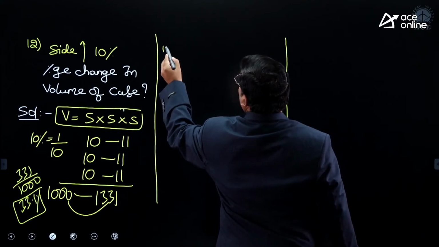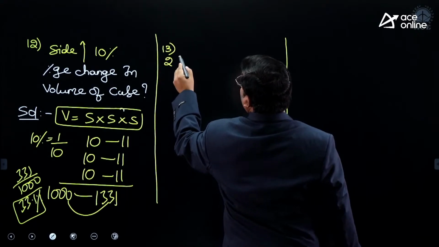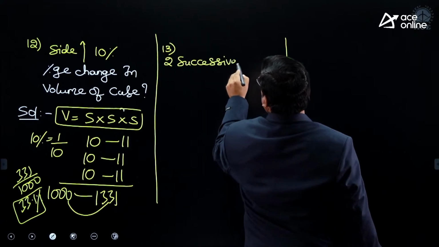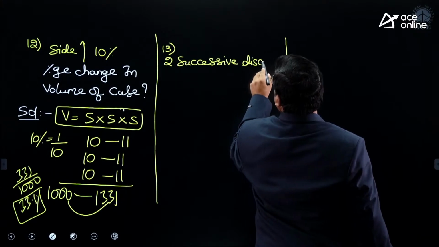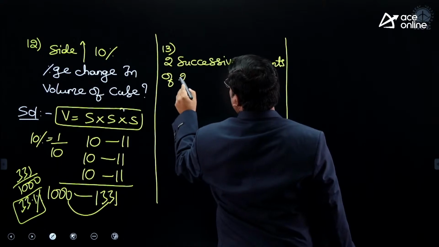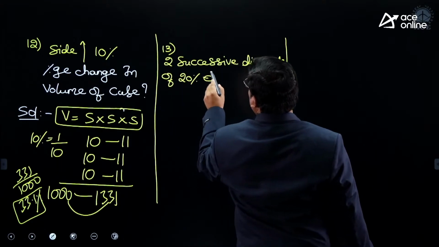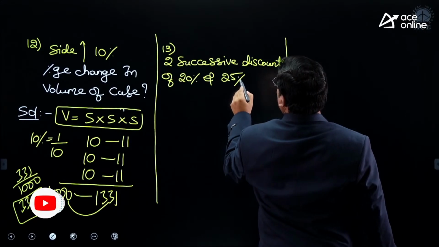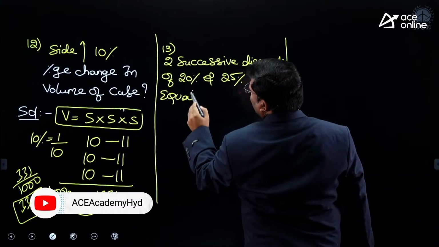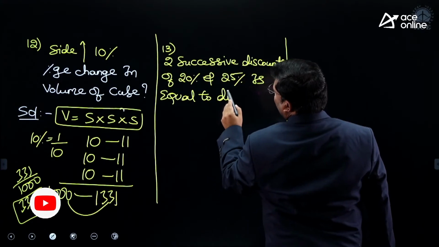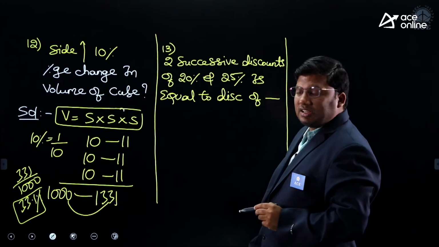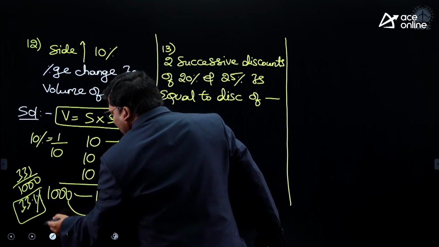13th question. 2 successive discounts of 20% and 25% is equal to a single discount of how much?